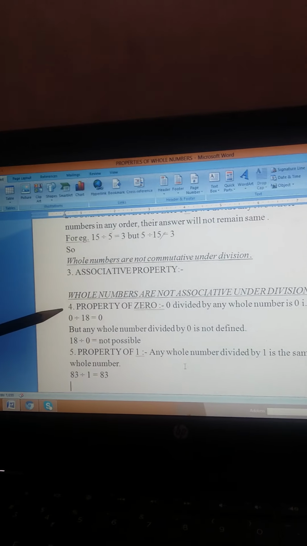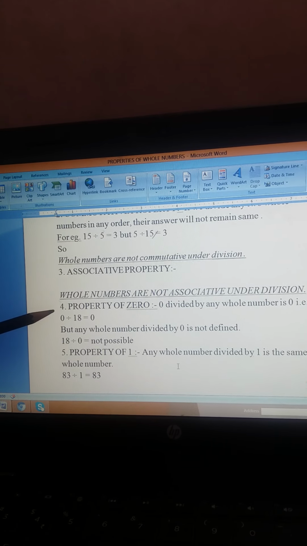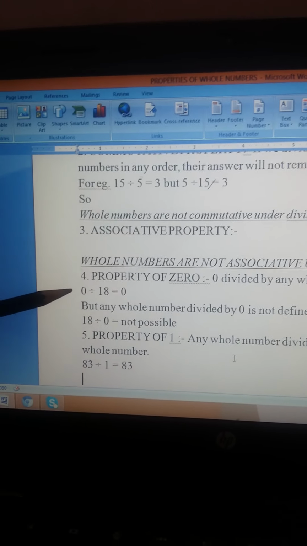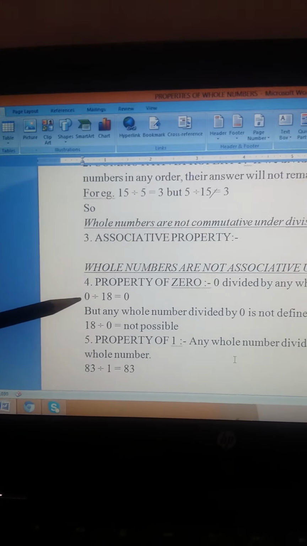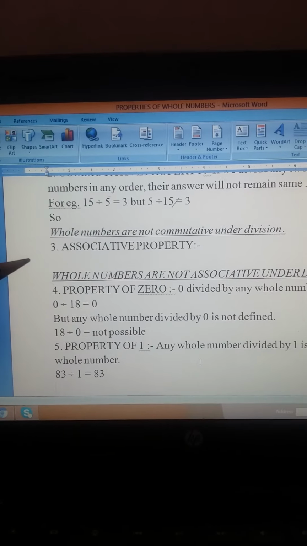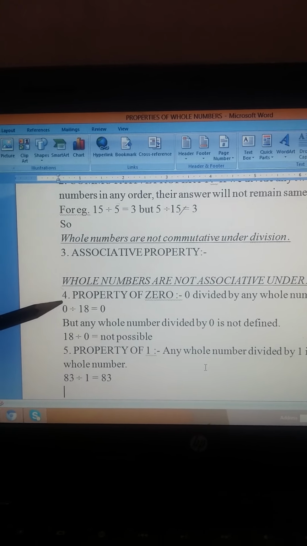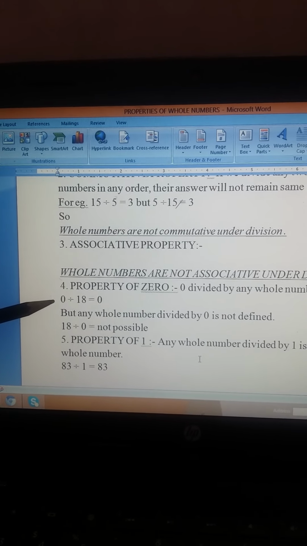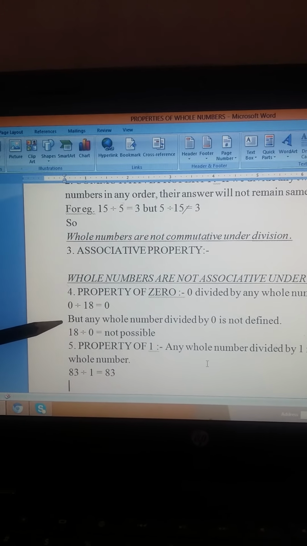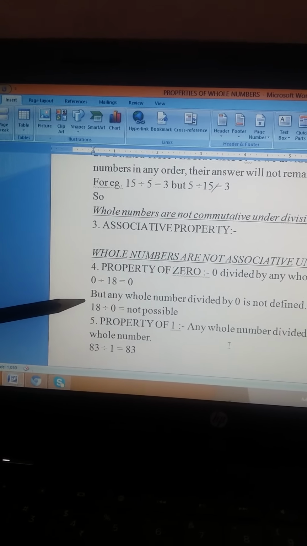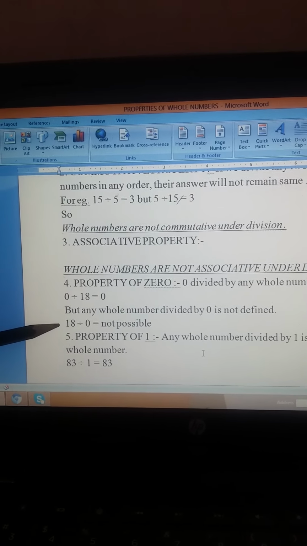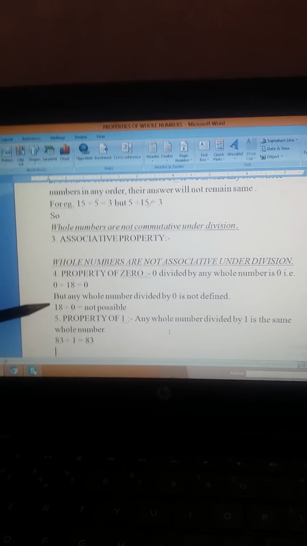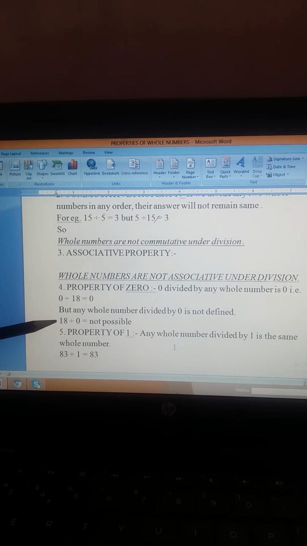The next property is the property of 0. 0 divided by any whole number is 0. That is, suppose 0 divided by 18. Here the answer is 0. But any whole number divided by 0 is not defined. It means if we are dividing 18 by 0, the answer is not possible. What does it mean? We cannot divide 18 things among 0 people.